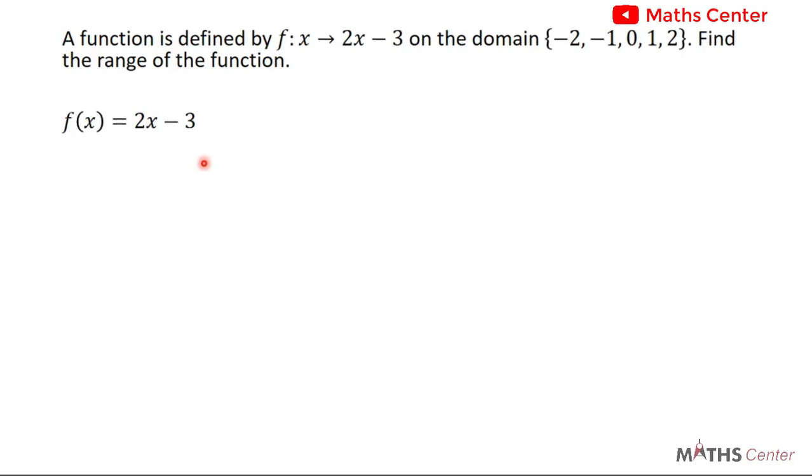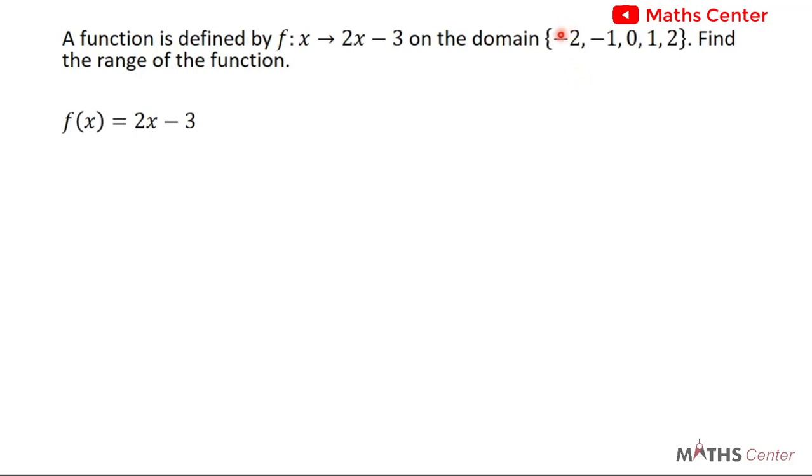Remember that in the first video, we explained what the range is. We said the range is the set of possible images in the codomain. What that means is that we have to find the members in the codomain. So all that this question is telling us to do is that these are members in the domain, so we should find members in the codomain.